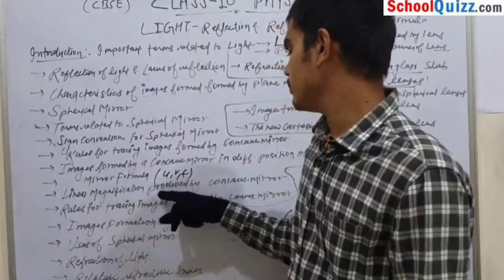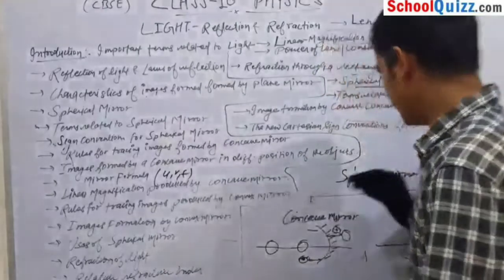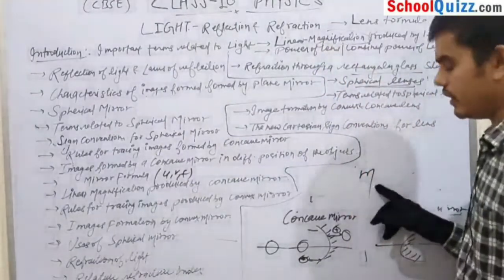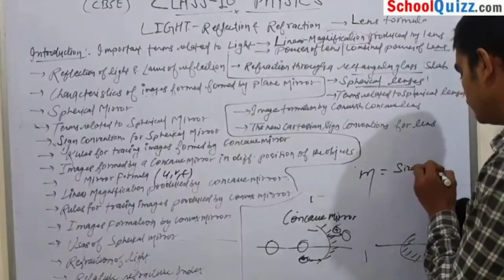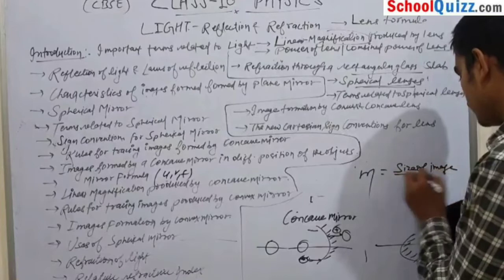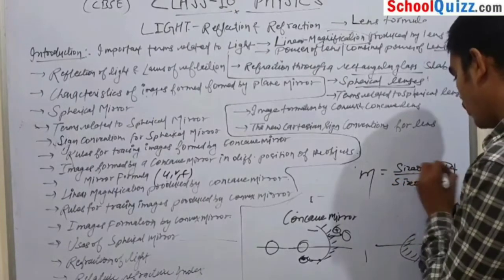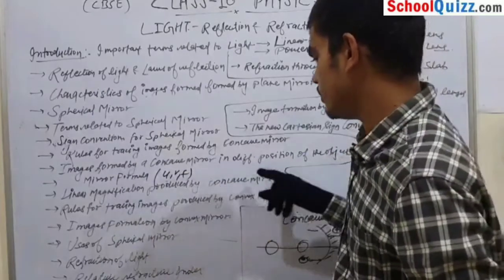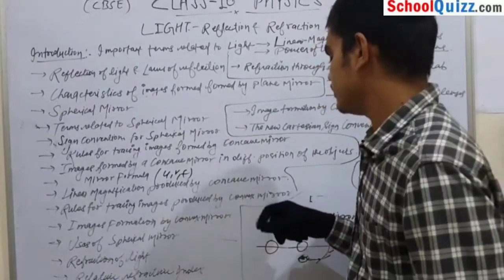Linear magnification produced by concave mirror. What is linear magnification? Linear magnification is denoted by m, and this is equal to size of image upon size of object. This is all about linear magnification produced by concave mirror.